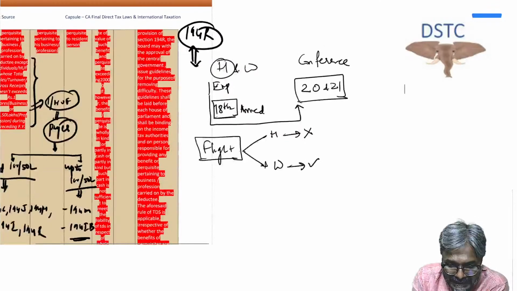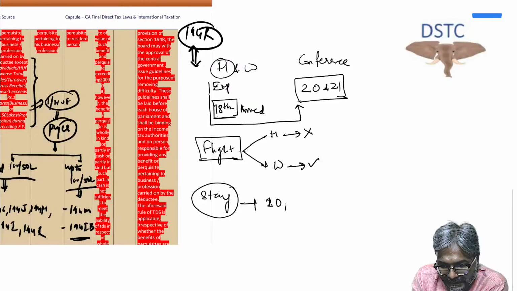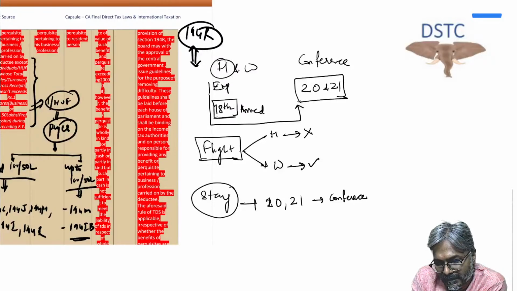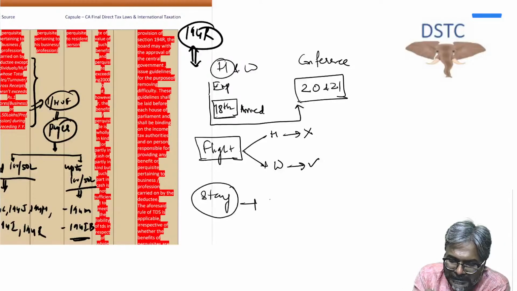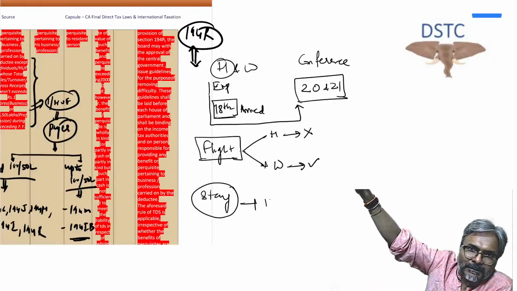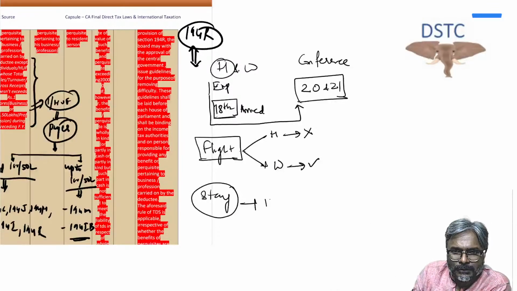So far as the stay is concerned, students, now be careful. Stay on 20th and 21st, that is the conference day. Or may I say, students, if you remember, husband will reach one day before the conference, which is 19th. This is a 2-day residential conference, so I will reach on 19th in the evening.